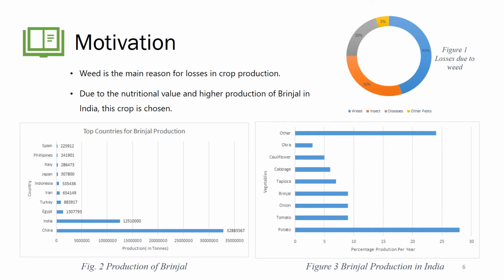As we can see in figure 1, losses due to weed is 45%. Moreover, brinjal is the crop having higher nutritional value as well as it has higher production. India ranks second in brinjal production and brinjal is the third most produced vegetable in India. This can be seen in figure 2 and 3.